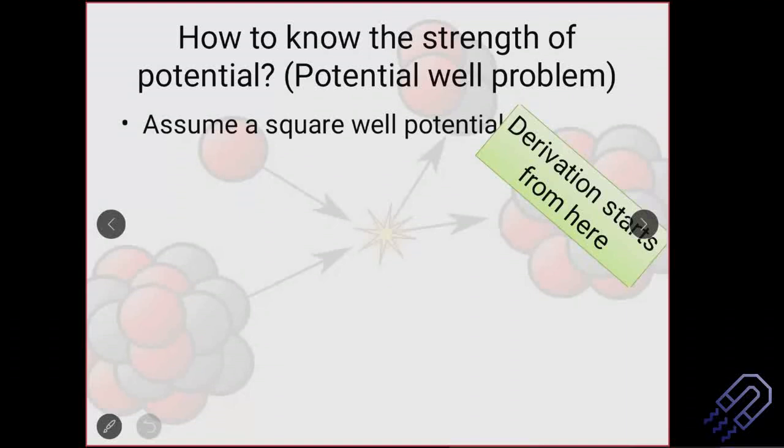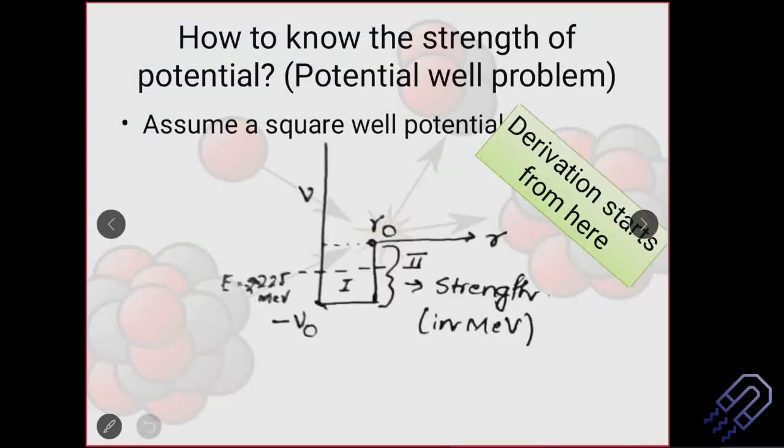There are some assumptions before we actually do this calculation. So let's first assume a square well potential. I think square well potential is already known to you from quantum mechanics. This is a hand-drawn diagram, so I hope it's clear to you. We have the potential on this axis, and the distance on this axis. So what does this particular diagram represent? Yes, you have done a lot of quantum mechanics, but sometimes we don't do the application part because of restriction in time.